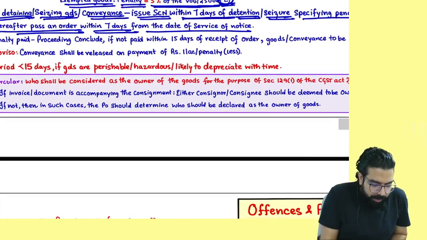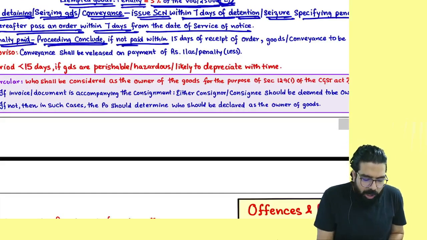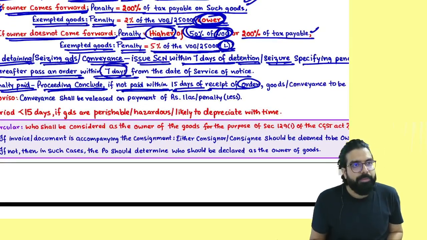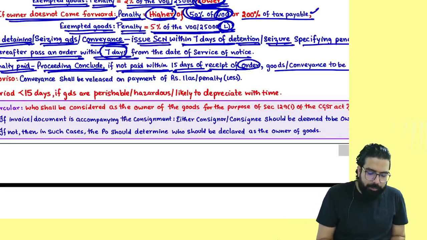Next. Sir, penalty paid, proceedings will be deemed to be concluded. If not paid within how many days? 15 days of the order. The officer passed the order. If you don't pay within how many days? 15 days, and then goods or conveyance will be sold.